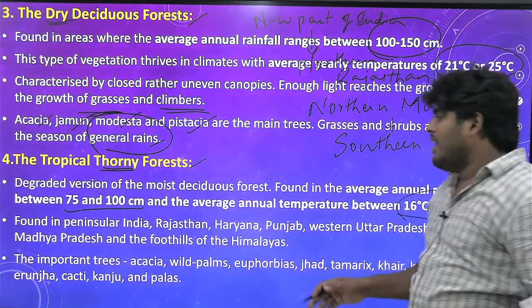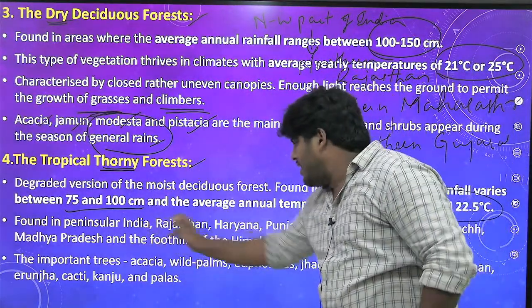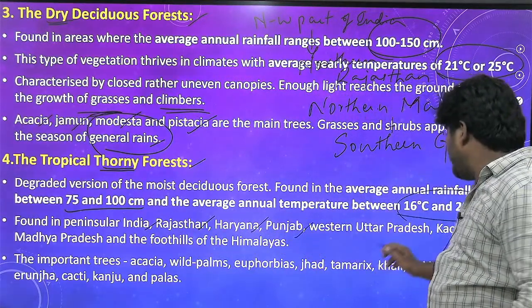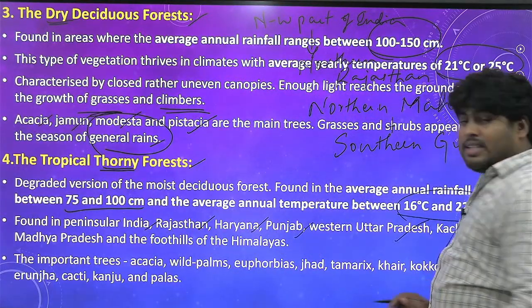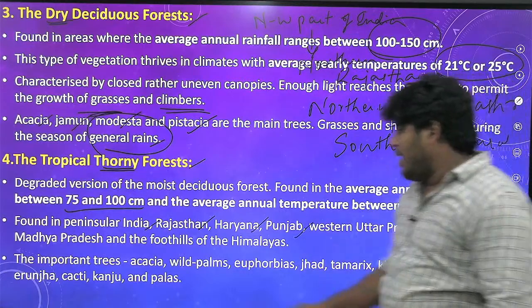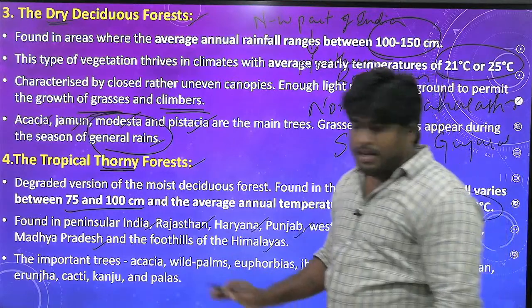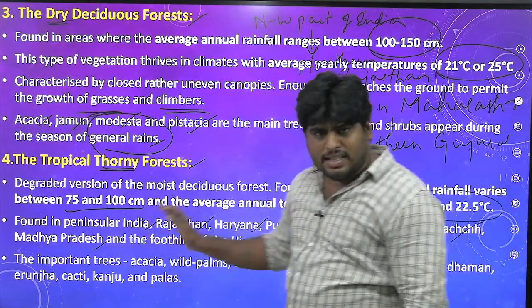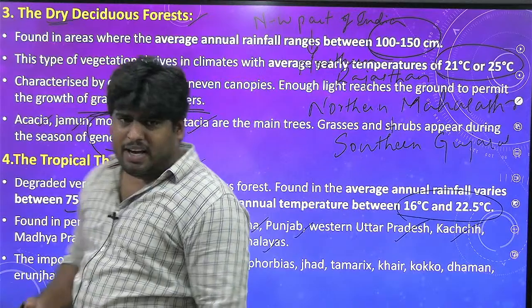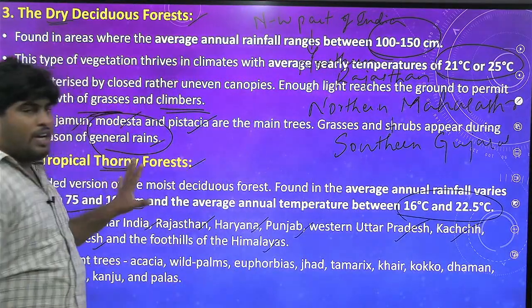So they are found generally in peninsular India, Rajasthan, Haryana, Punjab, western Uttar Pradesh and the Kutch region of Saurashtra, Gujarat, and central India, Madhya Pradesh, and some parts of the foothills of the Himalayas. So these are the regions in India where you can find this tropical thorny forest.